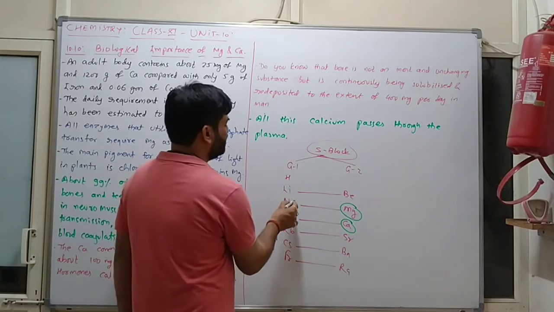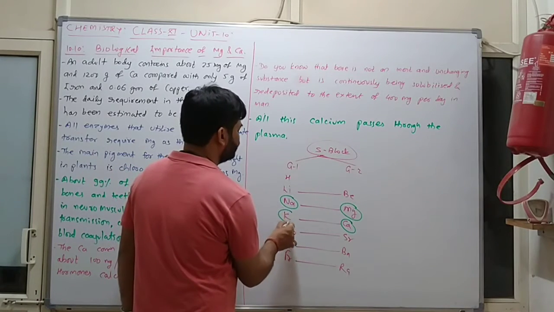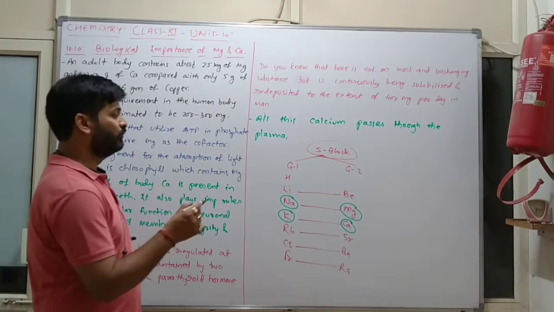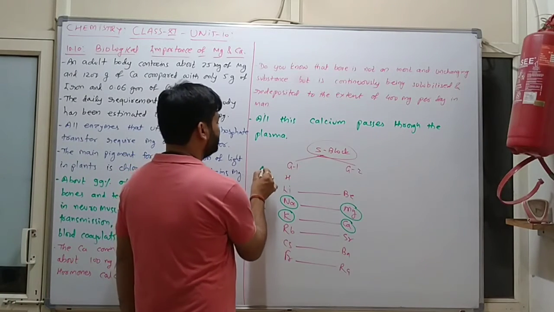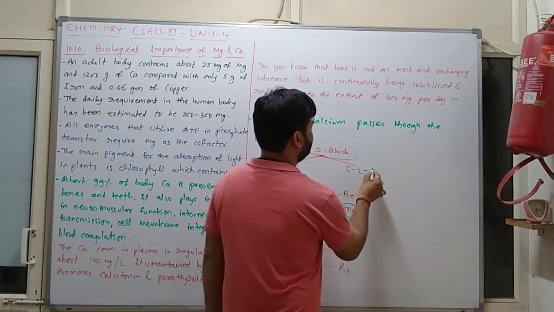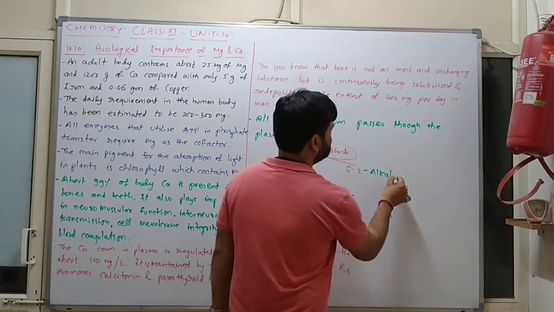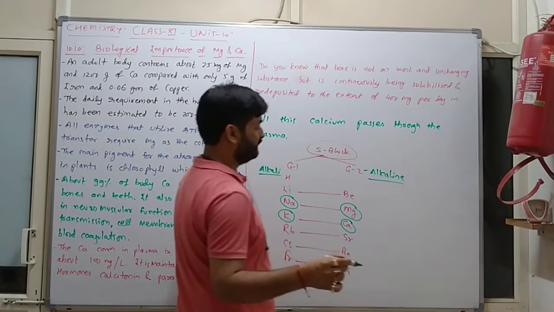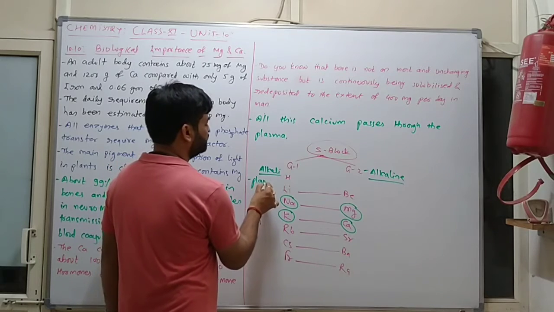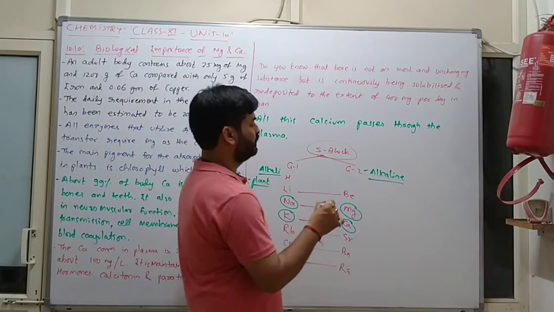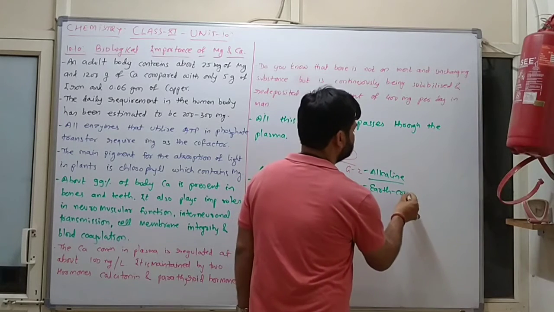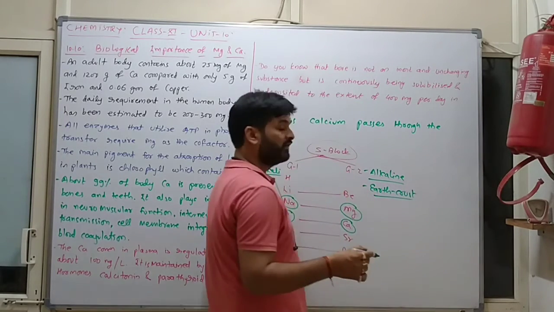We have already discussed the importance of sodium and potassium in the human body in group 1. Group 1 is alkali and group 2 is alkaline. The source of alkali is plant, while the source of alkaline is earth crust.